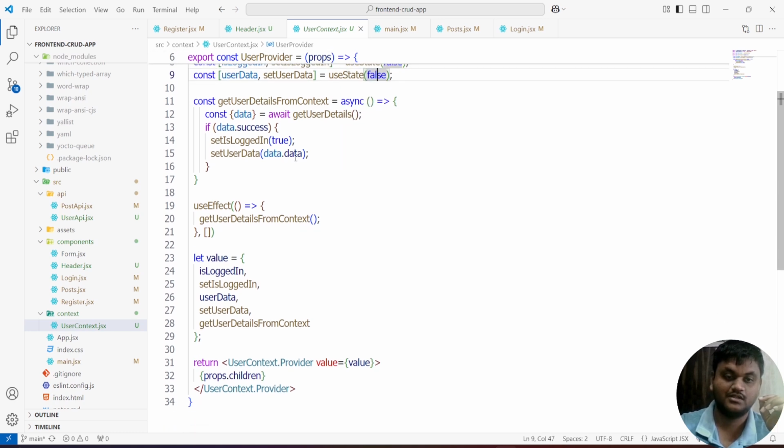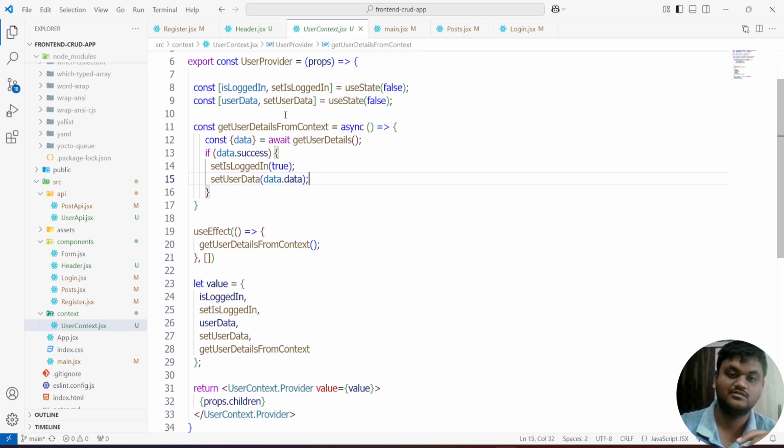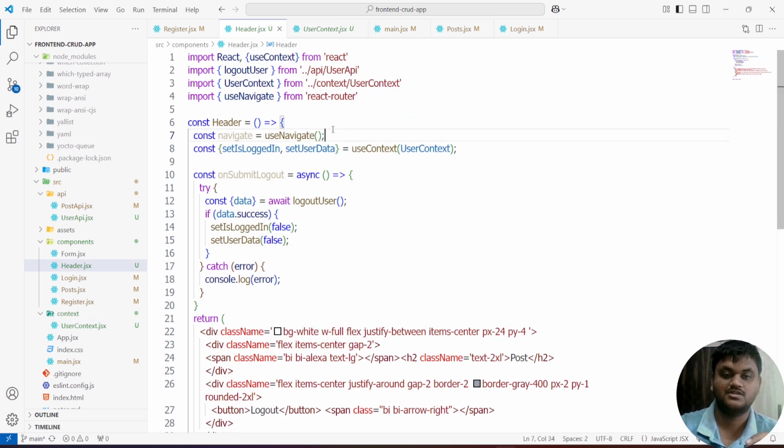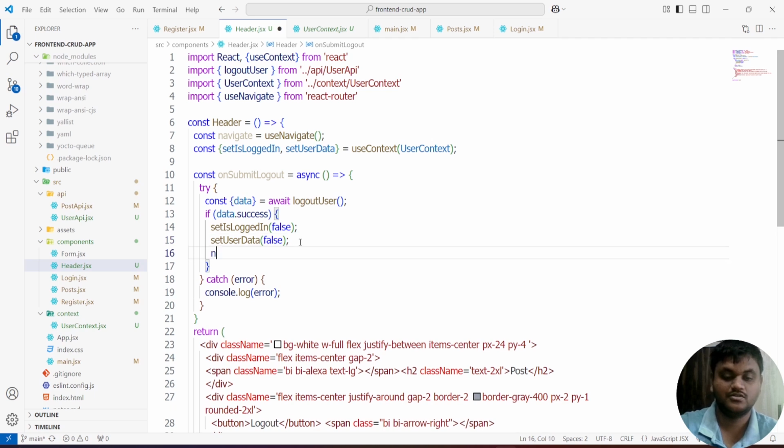But after logging into the application, this may change. It will change to true, and user data will get some object kind of data, containing the full name, username, and password. After logging out, or after the session expires, we are going to come out of the application dashboard page to the login page. In that case, again we come to the initial state, which means resetting both to false, and we are going to navigate to the login page.